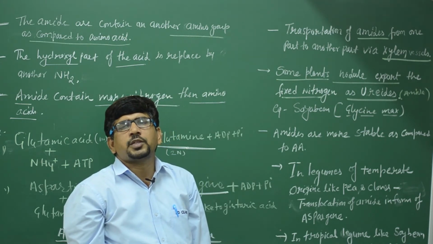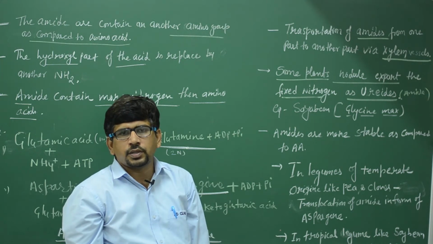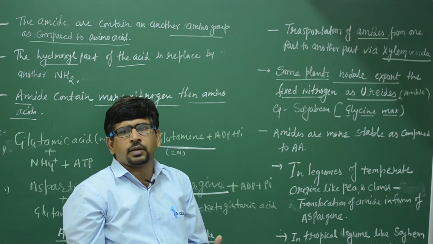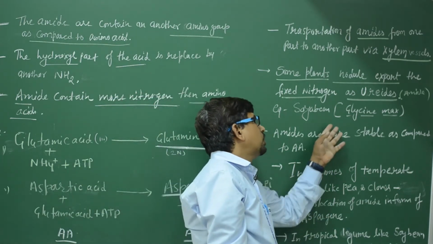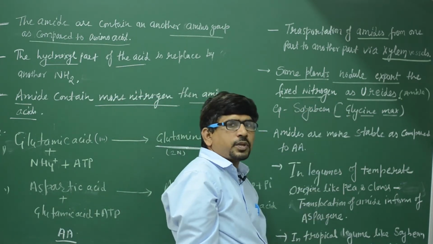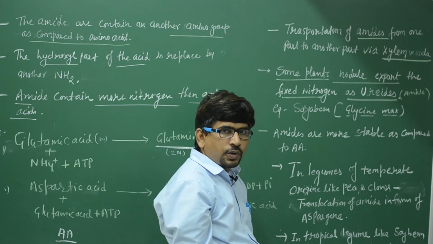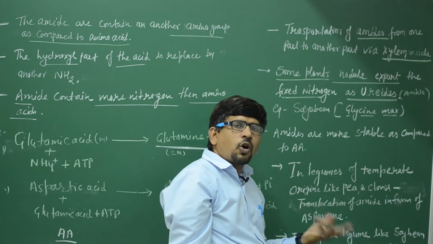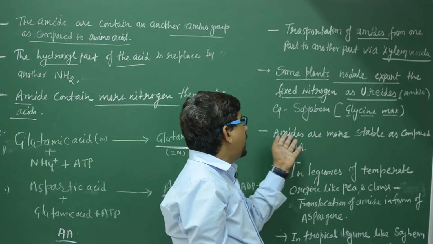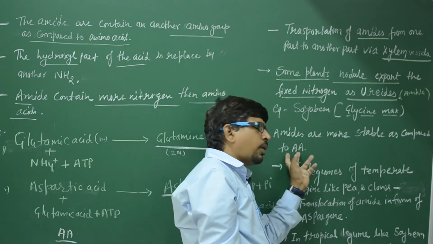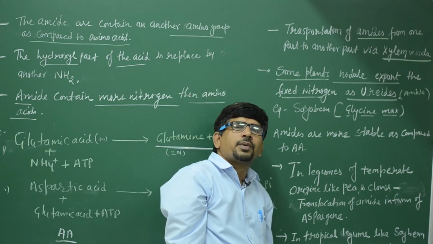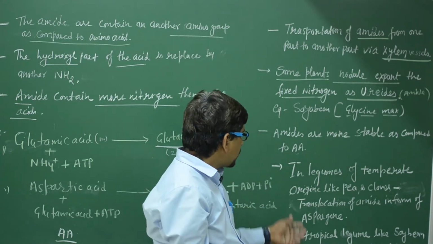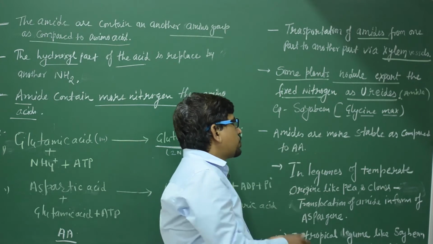Which type of amides are present in the soybean plants? For example, the ureides. Generally, aspartic and glutamine amides are present, but in legumes, particularly tropical legumes, the ureides are present. Tropical legumes like soybean and cowpea have ureides. Amides are more stable as compared to amino acids. Clear? It is a question for the medical exam.